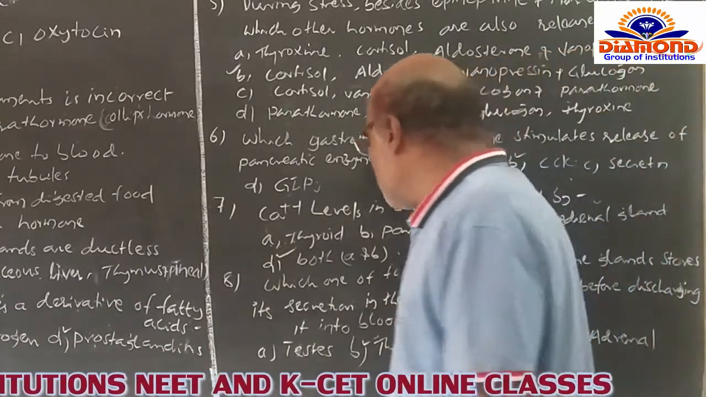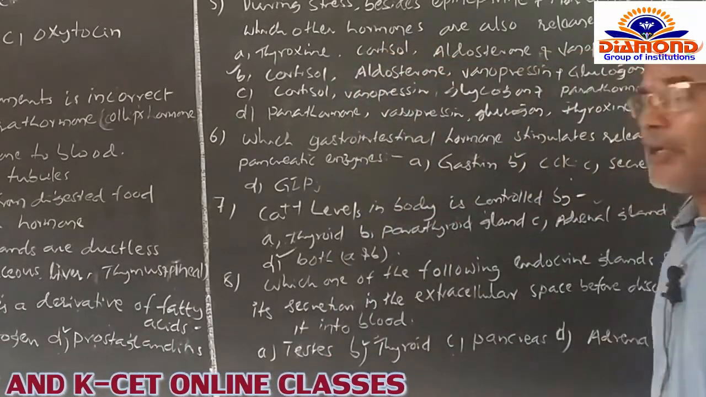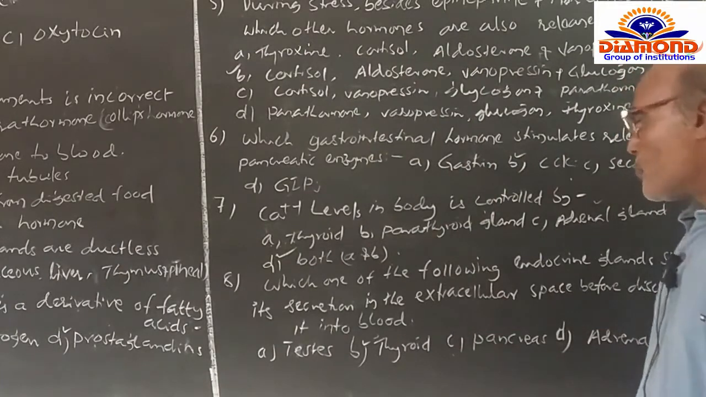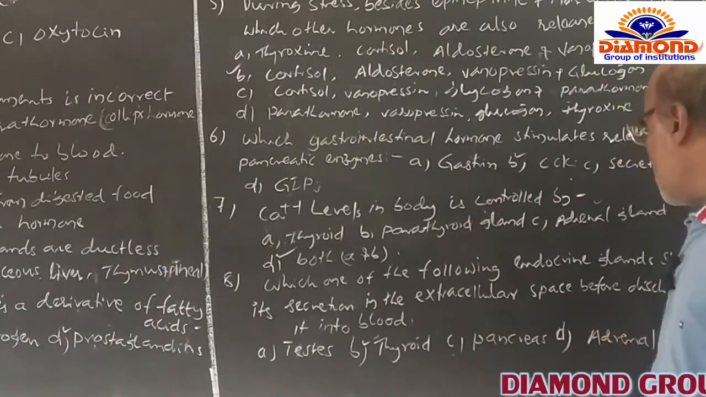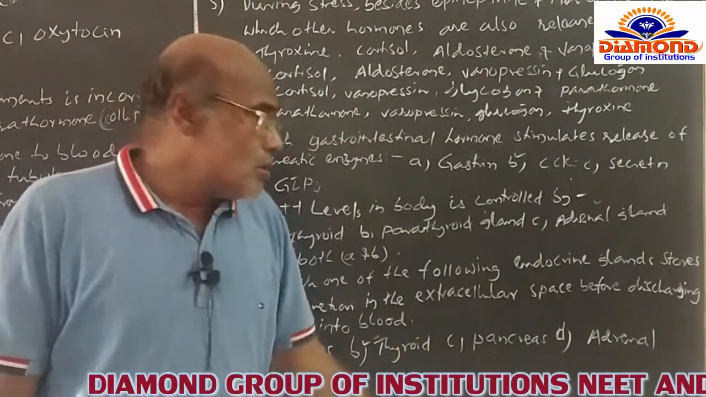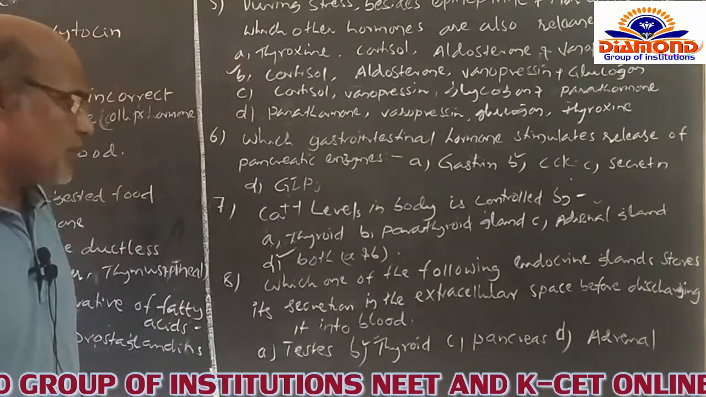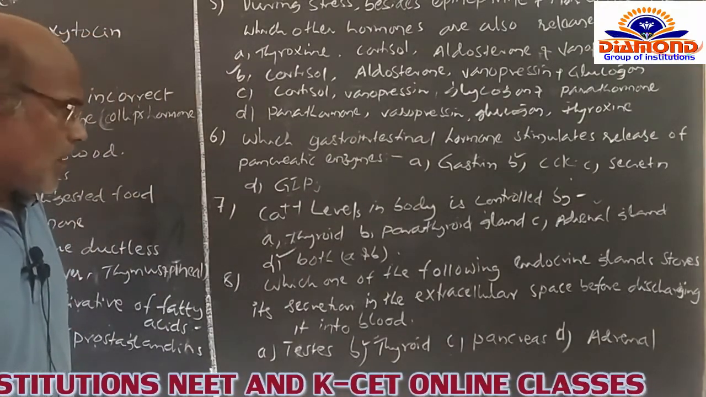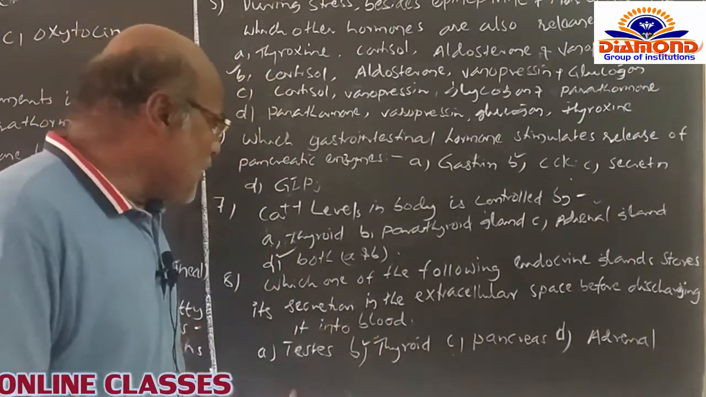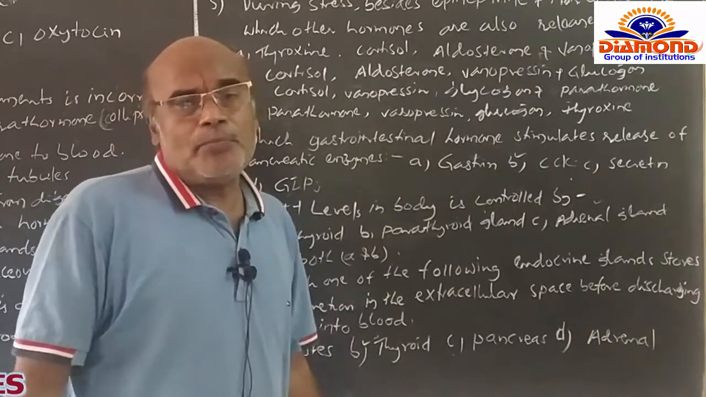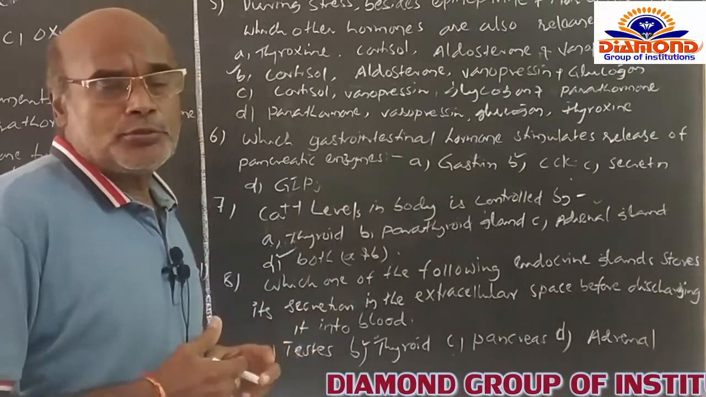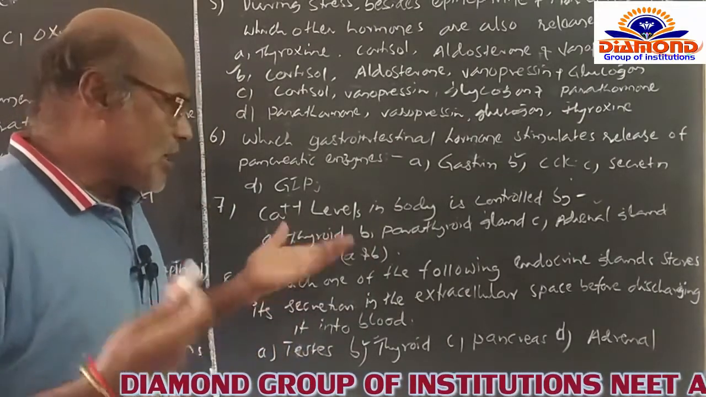And the next question is: which one of the following endocrine glands stores its secretion in the extracellular space before discharging into the blood? Of course the options are given like this: A testis, B thyroid, C the pancreas, and D the adrenal gland. So among the A, B, C, D, B option is the correct. The thyroid gland is simply composed of two lobes, and in addition to that, follicular structures are present.